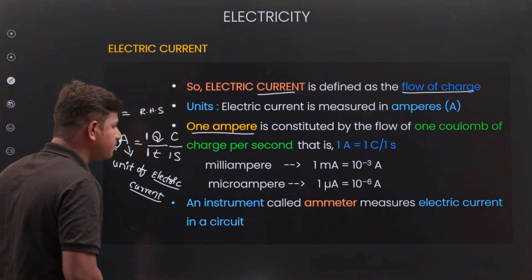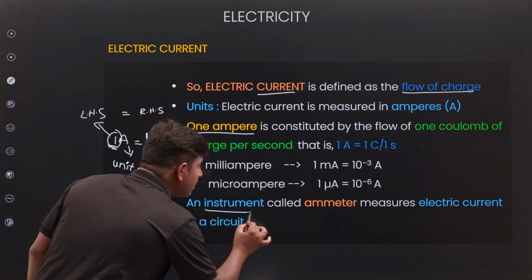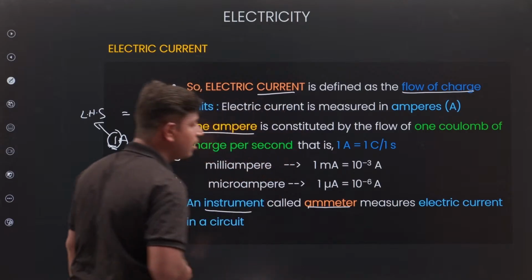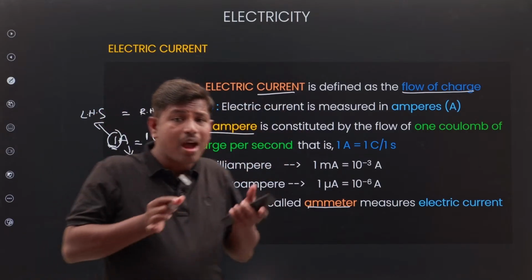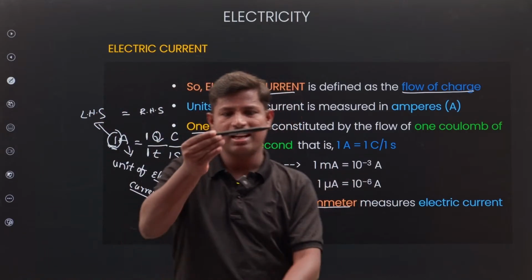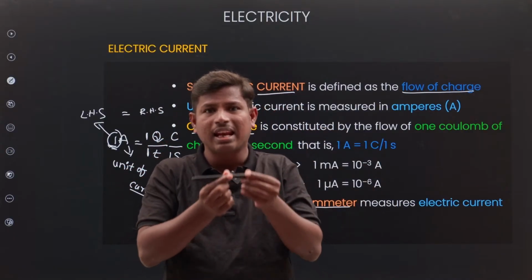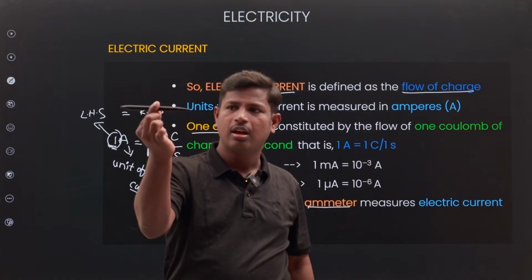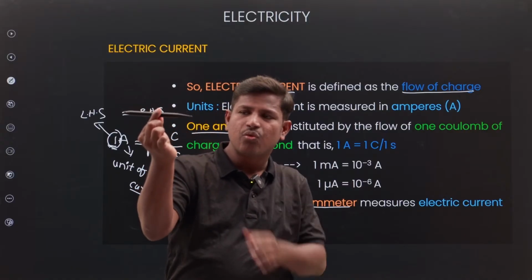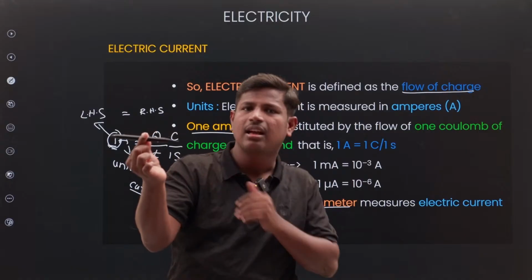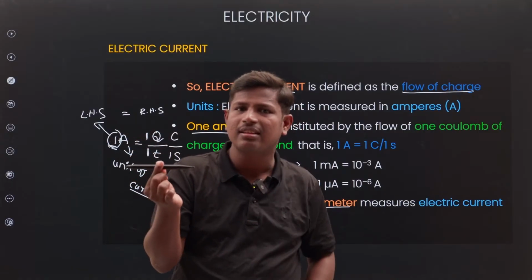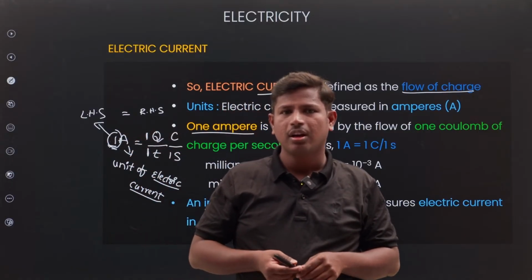Clear? Next, the instrument used for measurement. Let us take a wire with current passing through it. How can I calculate it? Can I hold the wire and say 2 coulomb passes, 4 coulomb passes? Is it possible to calculate like that by holding a body? No, right?